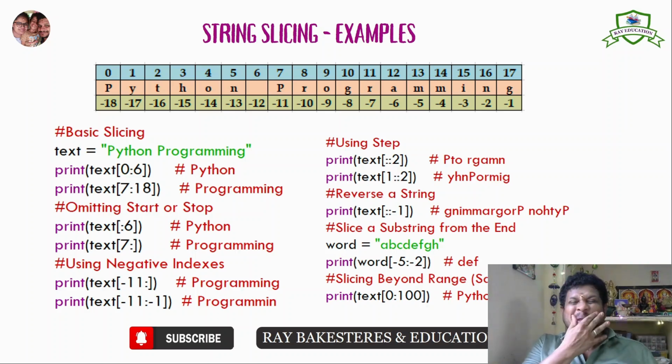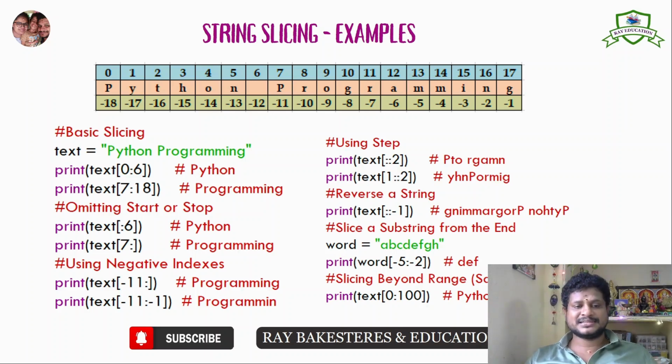Sorry. The length of this Python programming is 18. Okay, if you count, there will be 18 characters. But the indexing starts from 0 and ends with 17. So indexing differs from length. I already said, the length of this is 18. Next, the negative index starts from -1. So it is known as backward indexing. It must be indexed from the last one. We started from 0, and in backward we must give the index value.